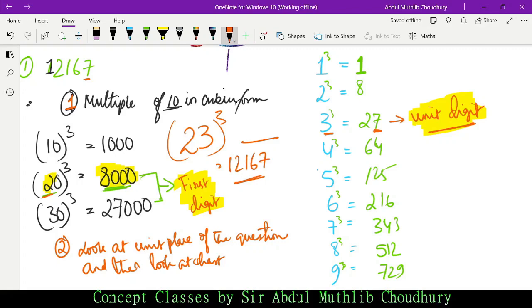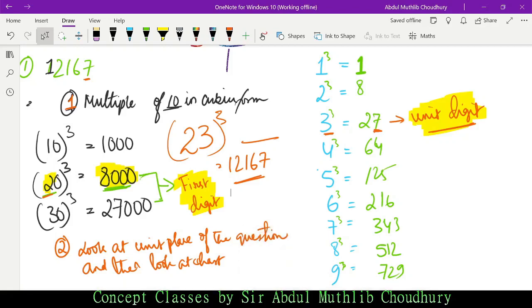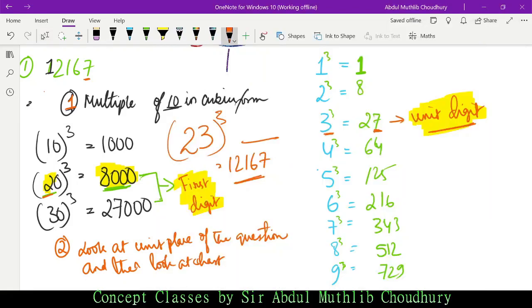Okay, now I'm explaining the concept all together again. I have tried to fit it in one page, or one slide, so to say. Now see, first what did I do? Multiple of 10. So why multiple of 10? It's because of what the number suggests, 12,167. Okay, so 12,167 is in which list? 8,000 to 27,000, isn't it? It will fall somewhere between 8,000 and 27,000, right? Why?